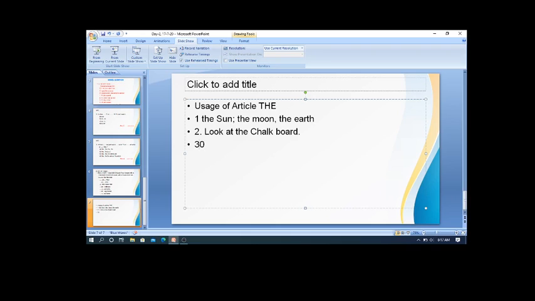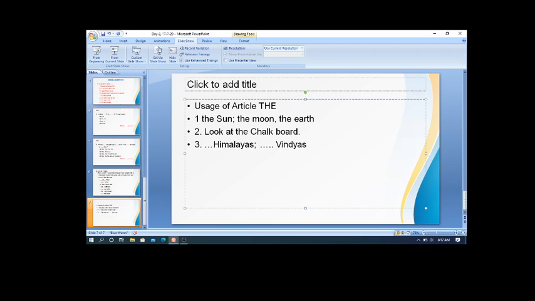Please look at this example. Dash Himalayas, dash Vindhyas. Now what is the article we use?